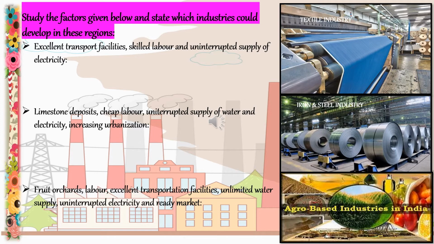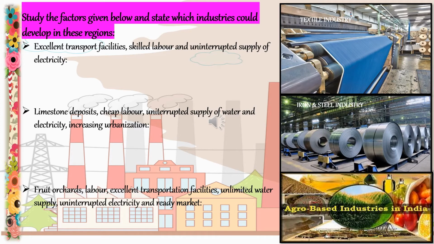The next one is the limestone deposits, cheap labor, uninterrupted supply of water and electricity, increasing urbanization. For this, iron and steel industry can be developed in these areas where the factors like limestone deposits, cheap labor, uninterrupted supply of water and electricity, and urbanization are available.